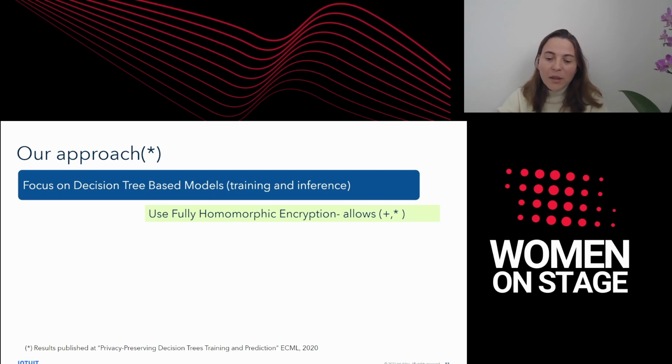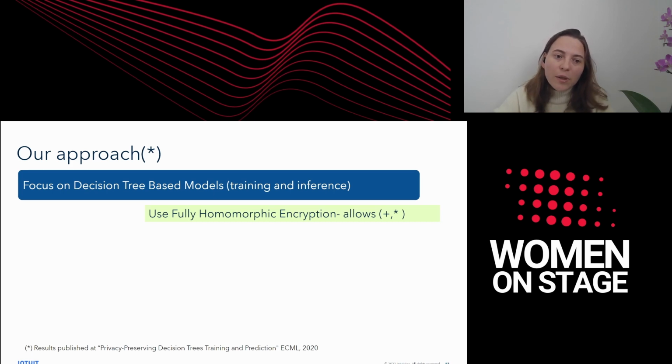This is what I'm going to show you is part of the results that we achieved and published in a conference a few years ago. And we did it for decision trees, both for prediction and also for training. We proposed algorithms for both of these tasks. We used fully homomorphic encryption to encrypt the data, and by doing that, we achieved privacy for the data.